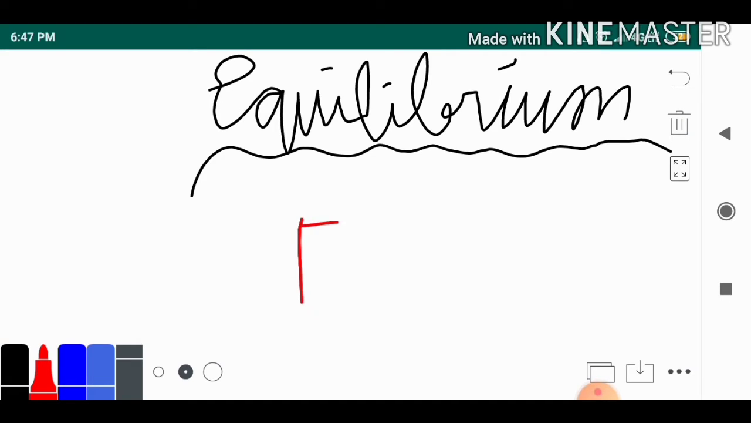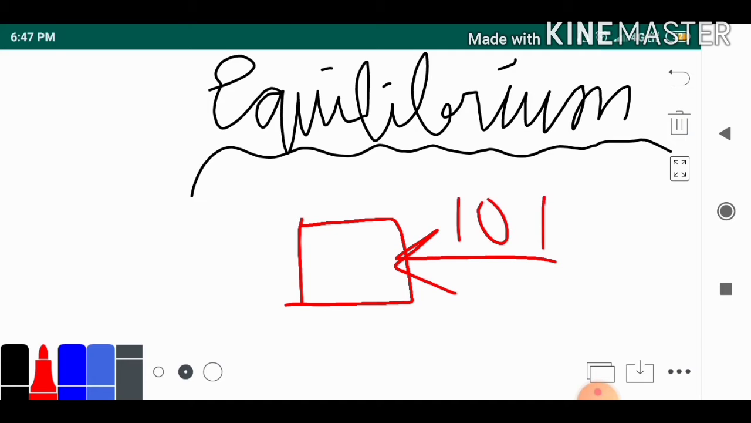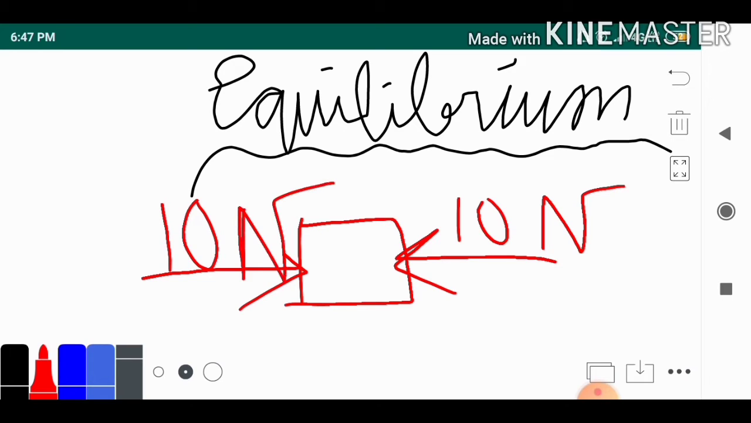Let's suppose it's a body. Here you are applying 10 newton from each side. This is a basic example everybody uses for explaining equilibrium. Will the body move? No. Why? Your answer is that equal force is applied, that's why. But if we consider the real reason, then it is that 10 newton and 10 newton act on it.